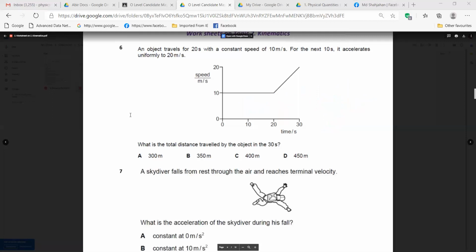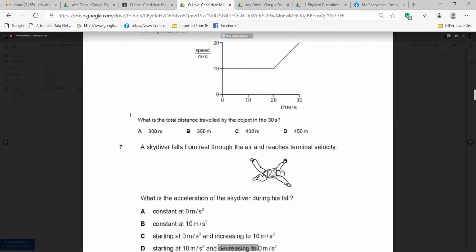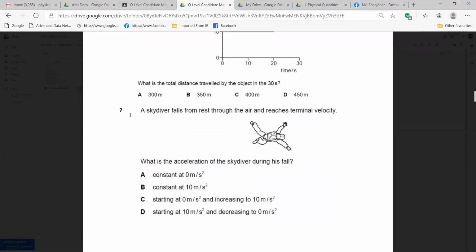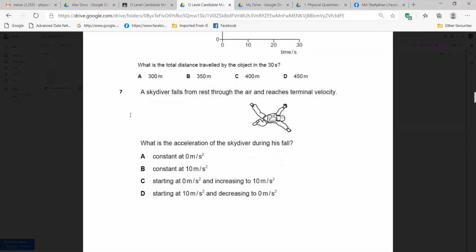Sir, yeah, sir. Sumaya, you need to pull up a calculator online. Do you have a calculator on mobile? Yes, but... Okay, no problem. I will give you time to find the calculator. No problem. Now check seven.